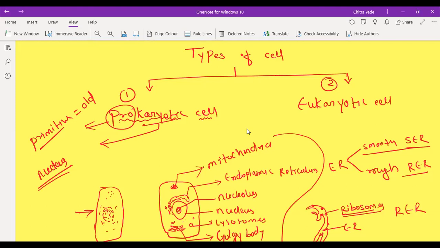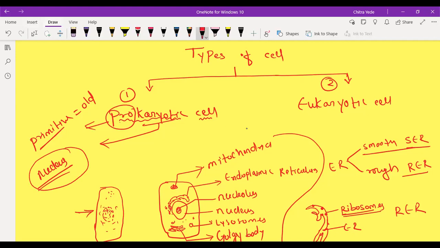So on the basis of the name prokaryotic we can consider the nucleus, but we have to consider all other cell organelles. Sometimes some organelles have a well membrane-bound structure in the case of prokaryotes also. If we consider the nucleus then we'll do so, and if we consider the cell organelles then we'll do that also. So I'm just going to write the definition here for the prokaryotic cell.